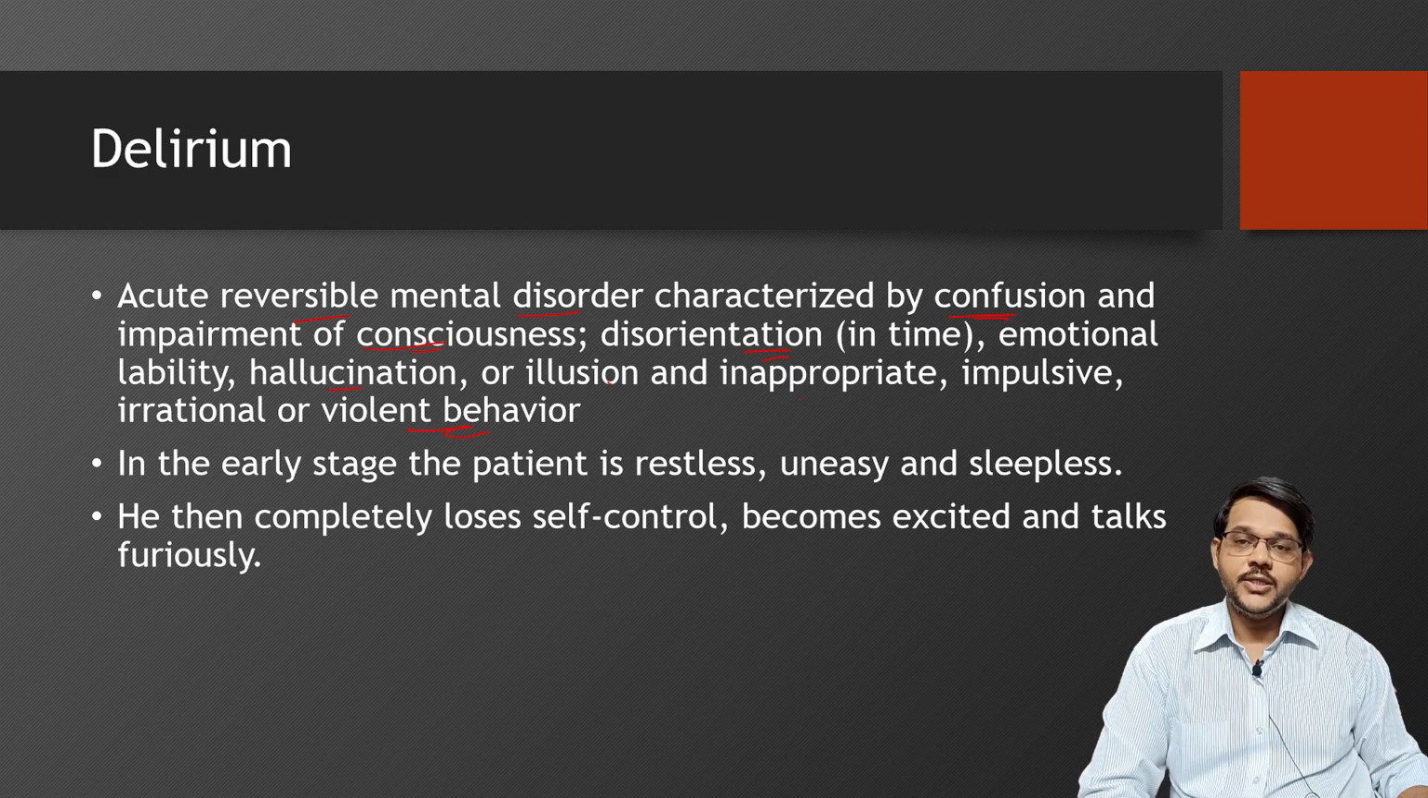There is a disorientation mainly related to time. There is emotional lability where the person may have some hallucination or illusion. Impulsive, irrational, and violent behavior may also be seen. So this is a condition where the person is almost confused and disoriented. In early stages of delirium, the patient is restless, uneasy, and sleepless. Later on, he loses self-control, becomes excited, and talks furiously. So this is delirium.